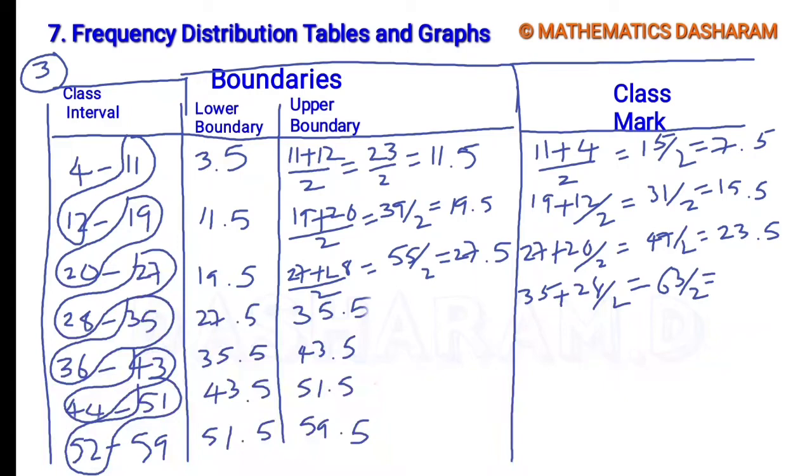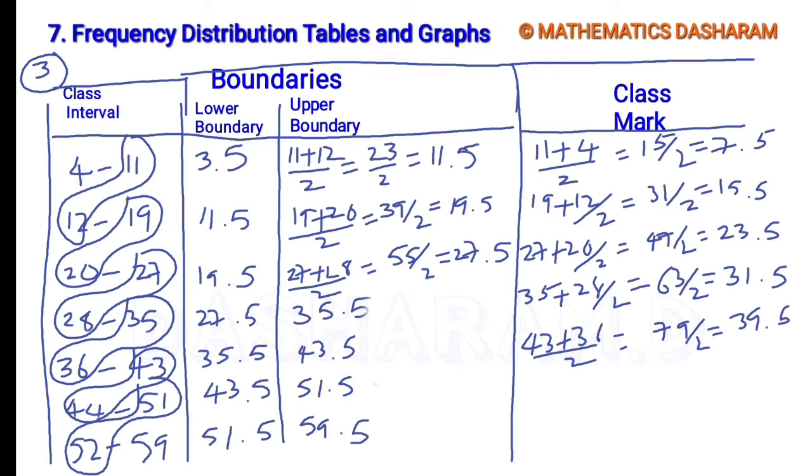So 63 divided by 2 is 31.5. So next class interval 36 to 43. So 43 plus 36 divided by 2. 6 plus 3 is 9, 4 plus 3 is 7, 79 by 2. 79 by 2 is 39.5.